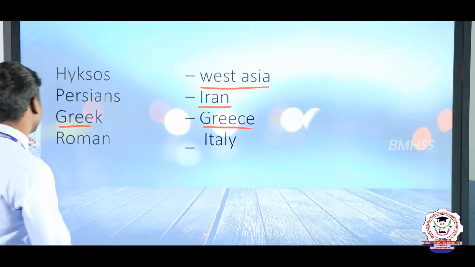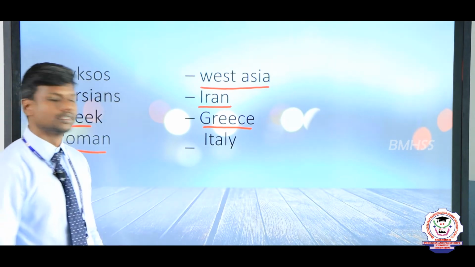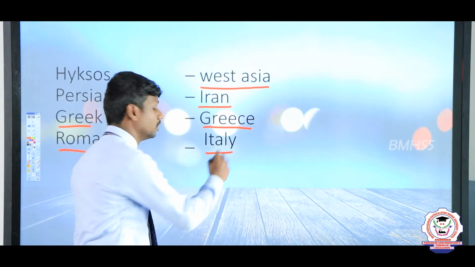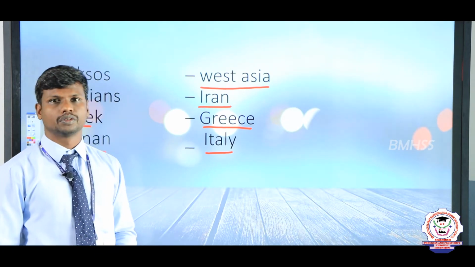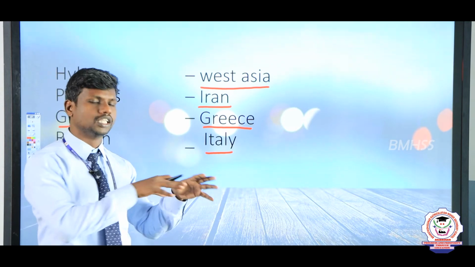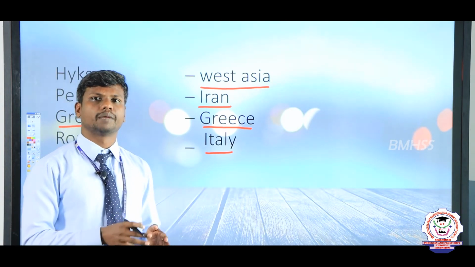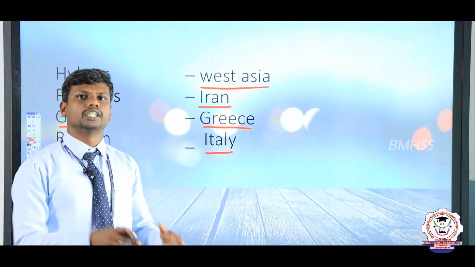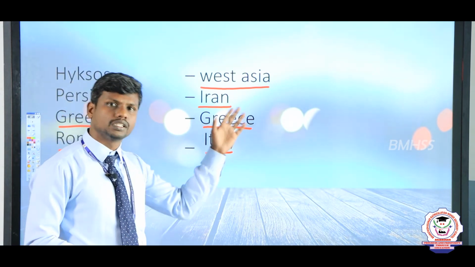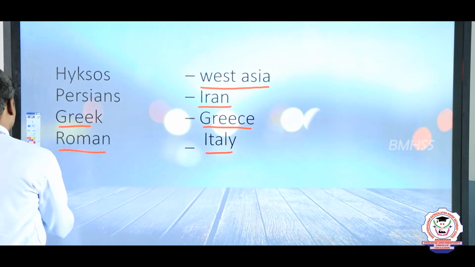And after that, the Romans, we are all familiar with that. Italy. The capital of Italy is known as Rome. Now this group of people have split and settled in a variety of places. But once upon a time, they lived in the Egyptian civilization. So these are the groups of people who lived in the Egyptian civilization. We have to know that.